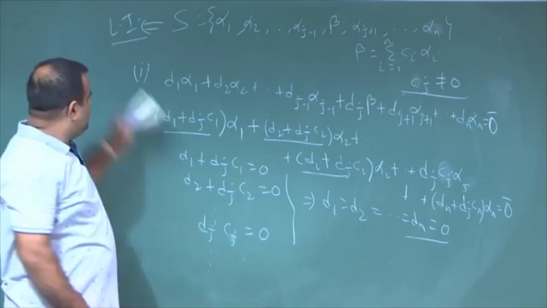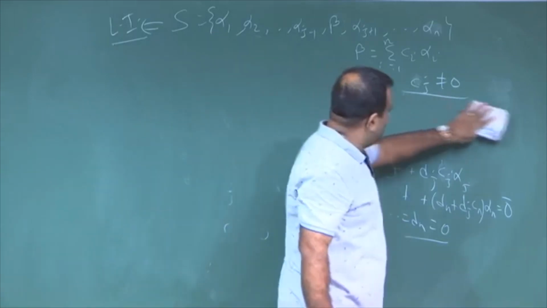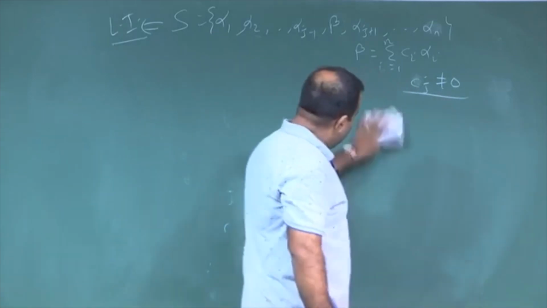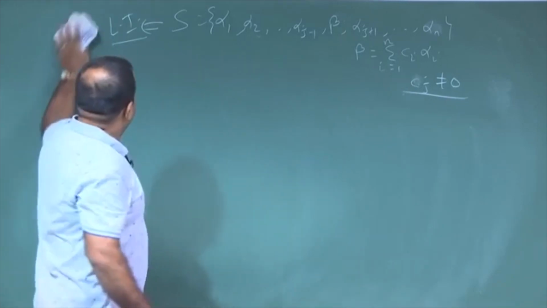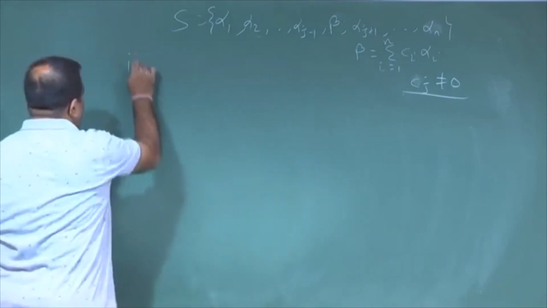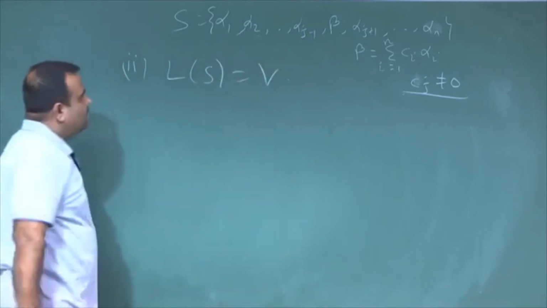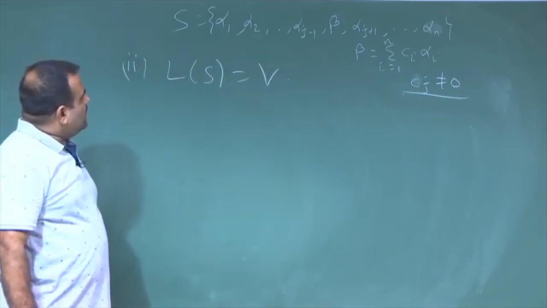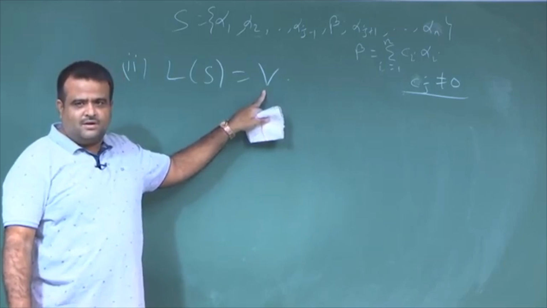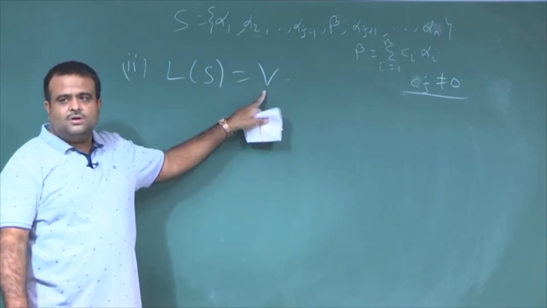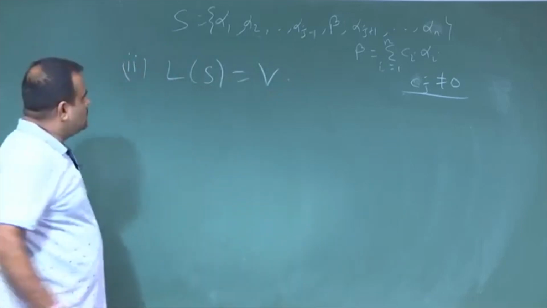Now, we have to show the linear span, whether we can express any vector as a linear combination of these vectors. This is the second part. We want to show this is basically V. So, for that we have to take an arbitrary vector from here, and then we need to show this can be written as a linear combination of this. So, we can try that.